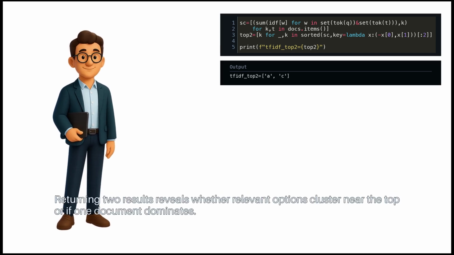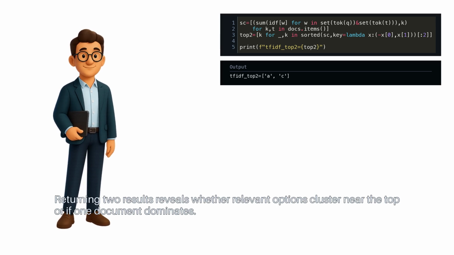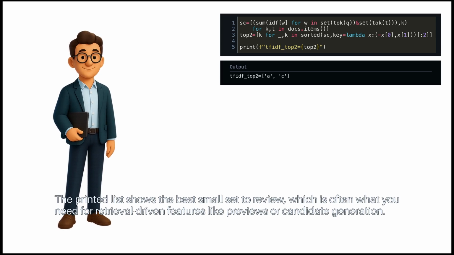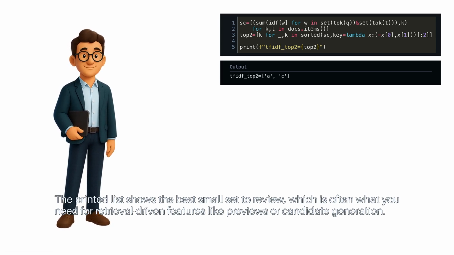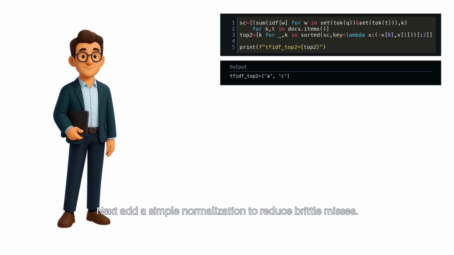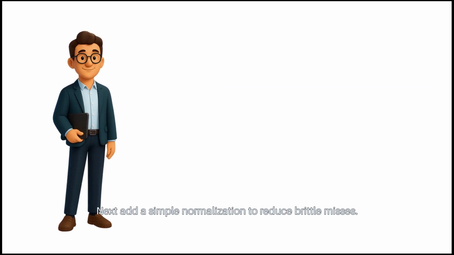Returning 2 results reveals whether relevant options cluster near the top or if one document dominates. The printed list shows the best small set to review, which is often what you need for retrieval-driven features like previews or candidate generation.